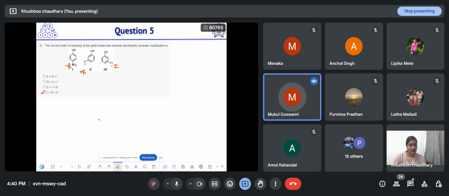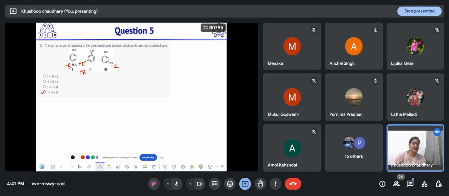But in the meta position, how will it show resonance? Okay, yeah, you are correct. It will show plus I at the meta position, but it will also show plus R. So we are not saying this on the basis of the relative position of this OH with respect to methoxy.